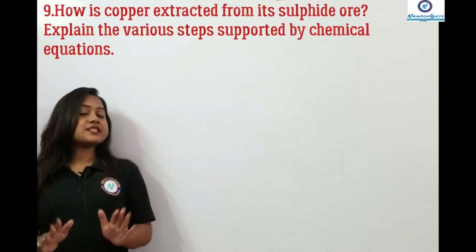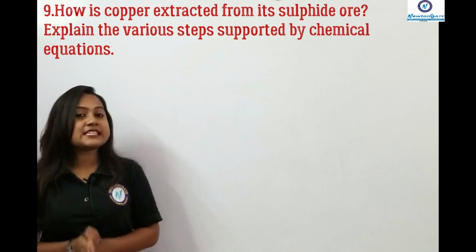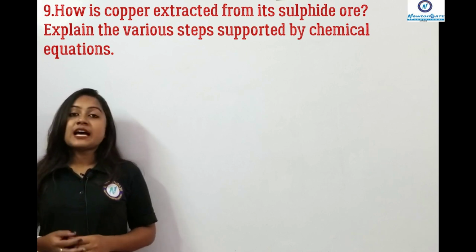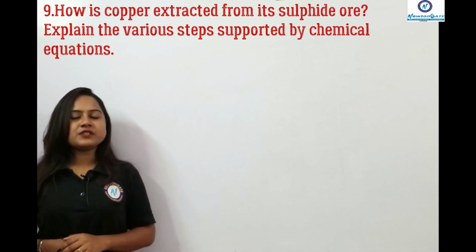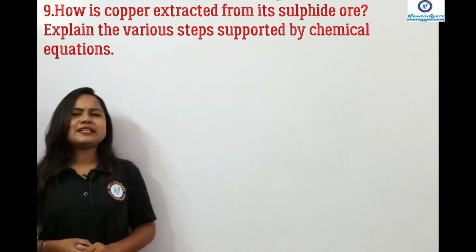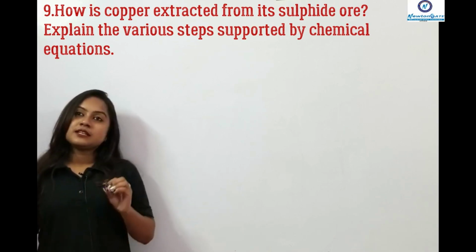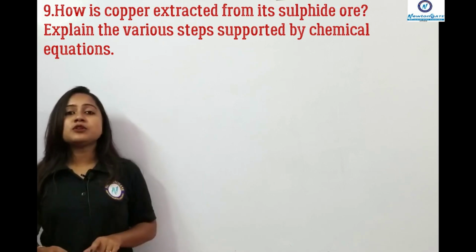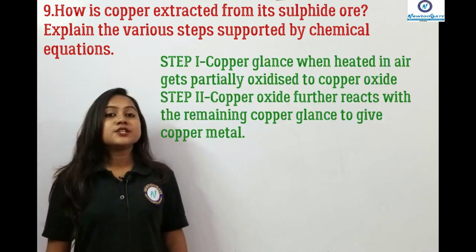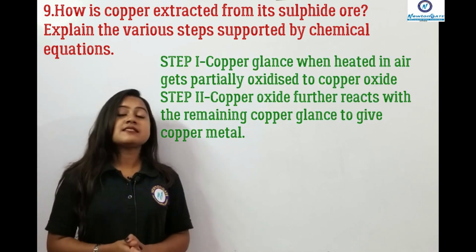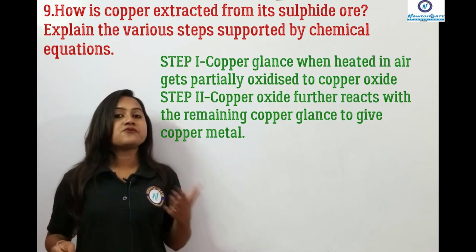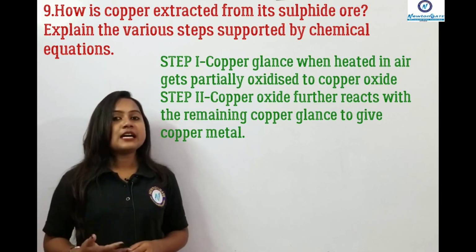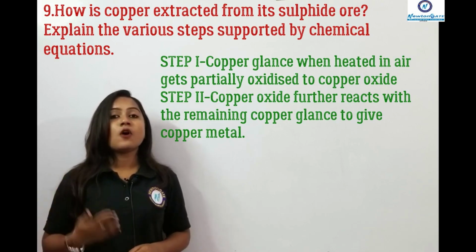So the question is, how copper is extracted from the sulfide ore of it, and you have to give the steps of the reaction. So the answer is a bit tricky. In this case, you have to give the diagram of the metal from the ore. So copper glance, that is the ore, sulfide ore of copper, when heated in the air, it reacts with the air to form copper oxide.